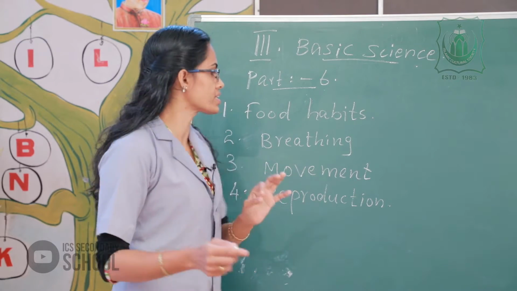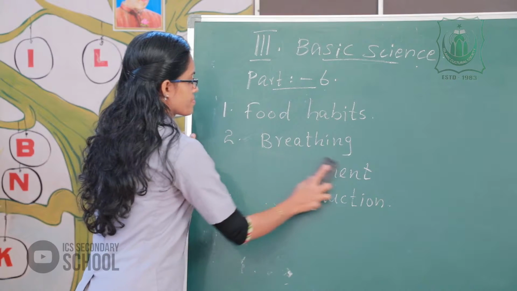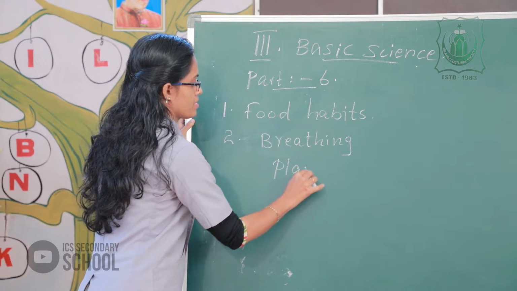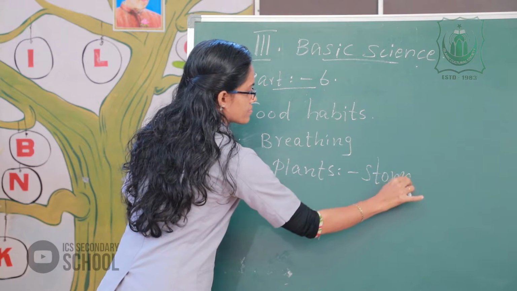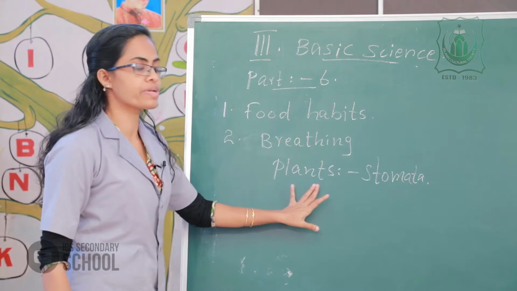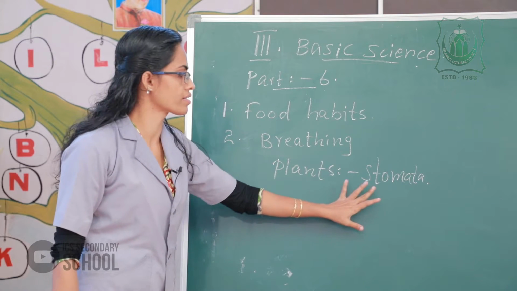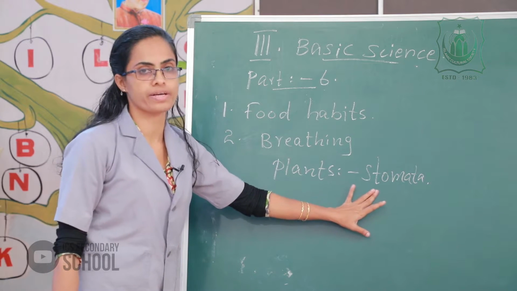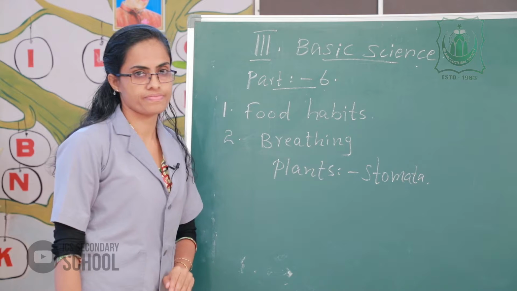The plant's breathing organ, please listen here, stomata. The plants breathe through tiny holes on their leaves called stomata. The breathing organ of plants, stomata, is seen on the leaves.